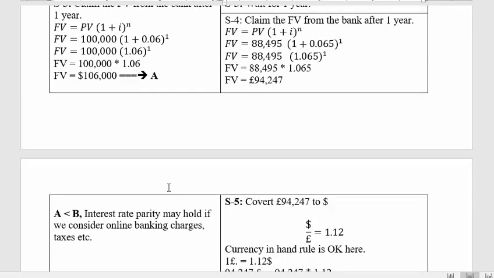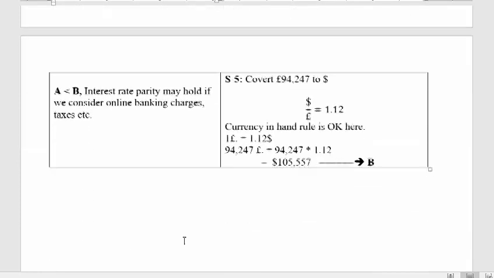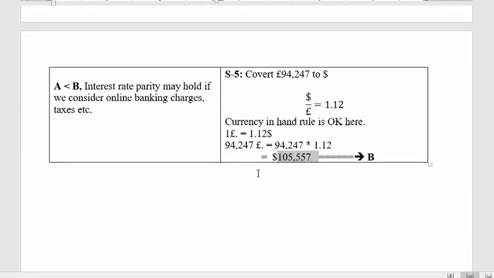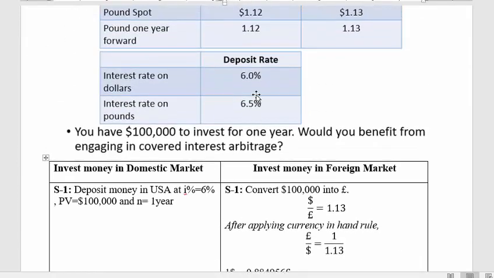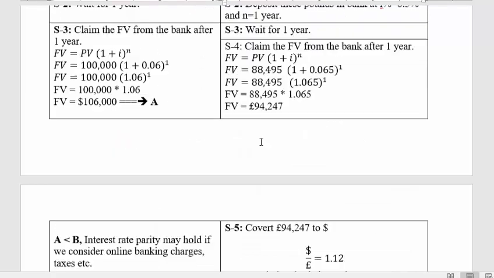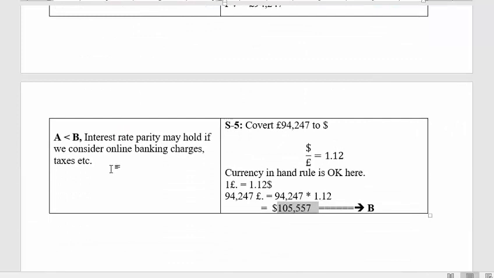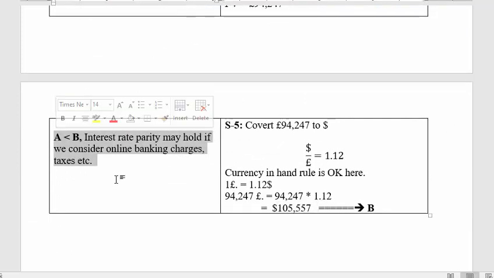When you compare it with the money that you receive in the domestic market, you are receiving better money in the domestic market as compared to the foreign market. So see, a higher interest rate does not always mean that you will end up with more money. This could be an arbitrage, and this could not be an arbitrage as well, because it depends on the taxes and online banking charges and other things.